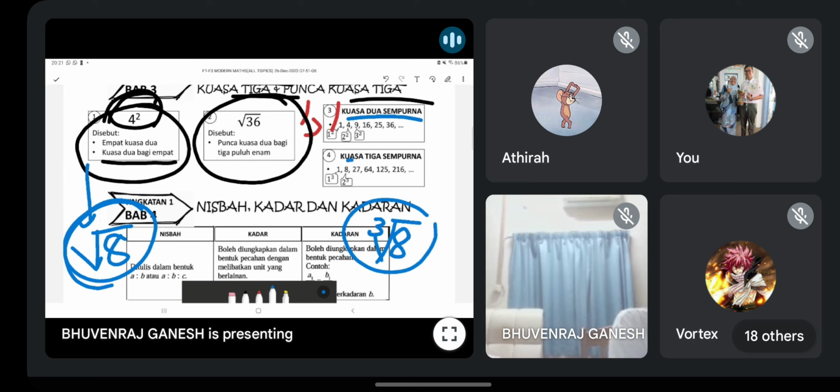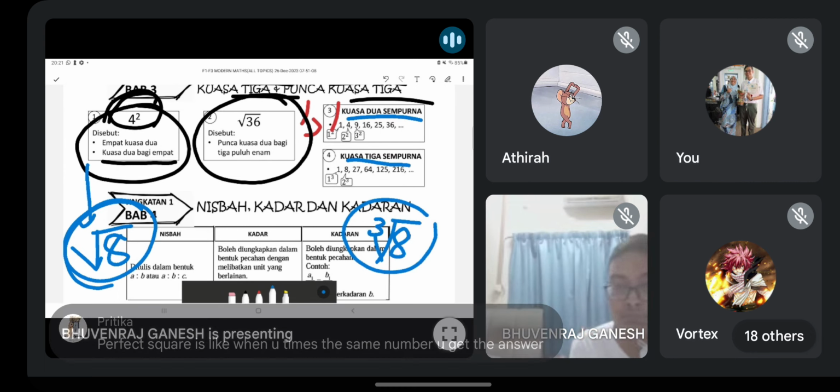Okay, this one is famous, guys. They like to ask in set topic. They will ask you to list down. Senaraikan kuasa 2 sempurna. List down the perfect square or perfect cube. So you must know. Okay, 1, 4, 9, 16, 25 until the end. 1 square is 1, 2 square is 4, 3 square is 9. That's why they call it perfect square. Perfect square means bila kamu ambil punca kuasa 2 dia, you won't get remainder. Tak ada baki.